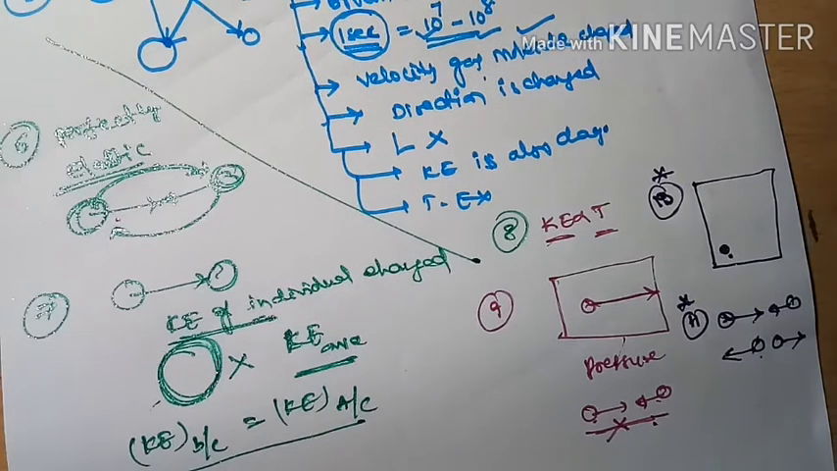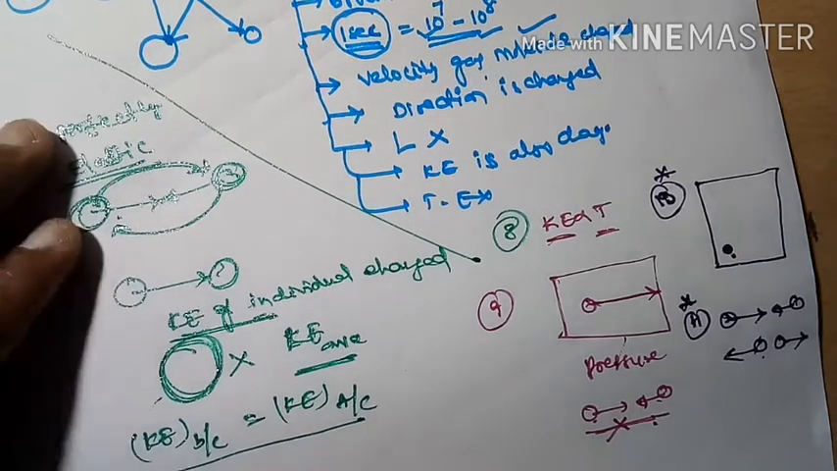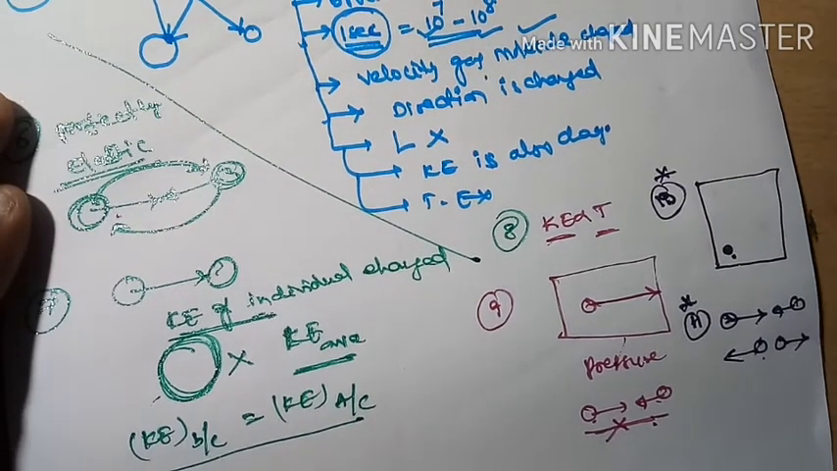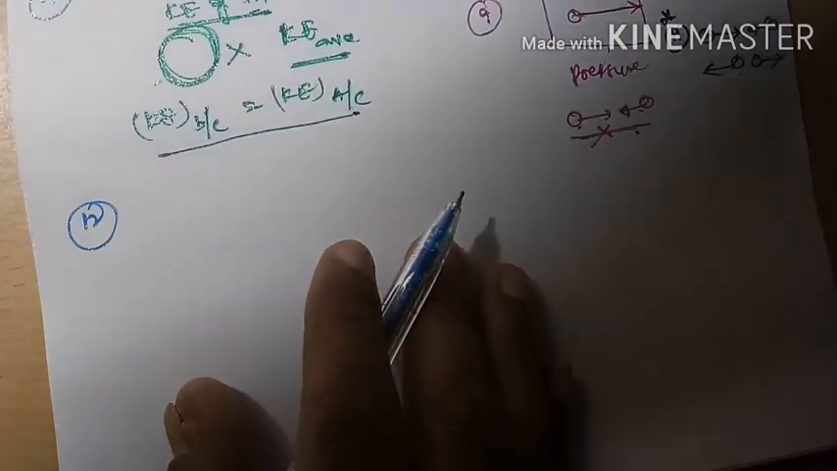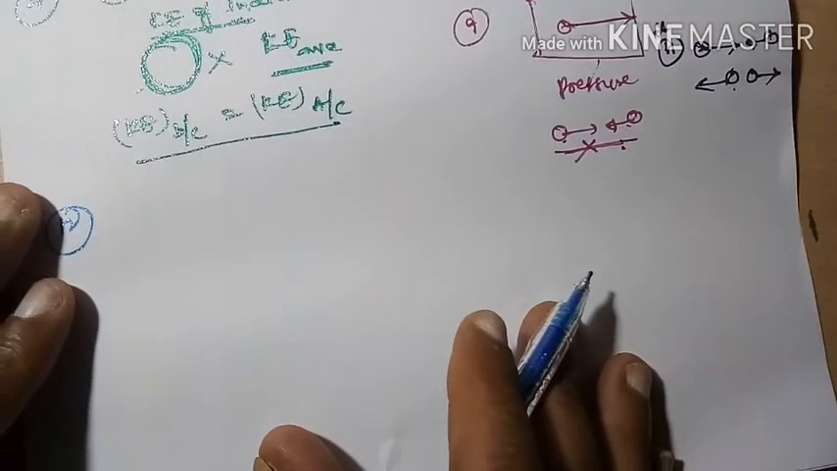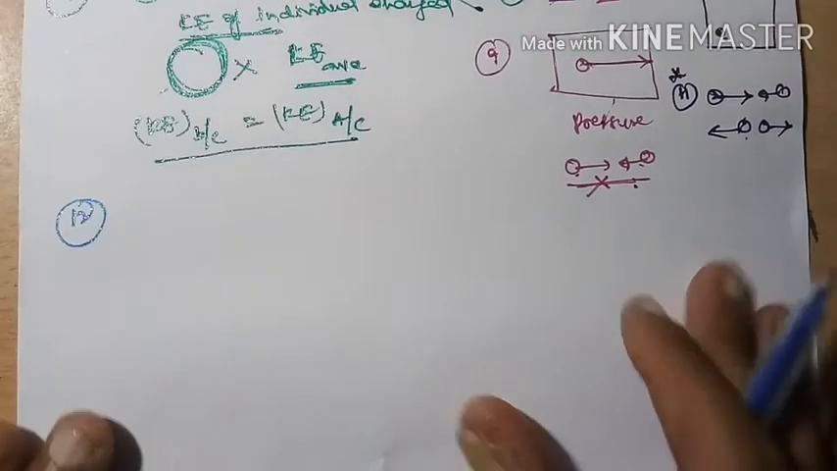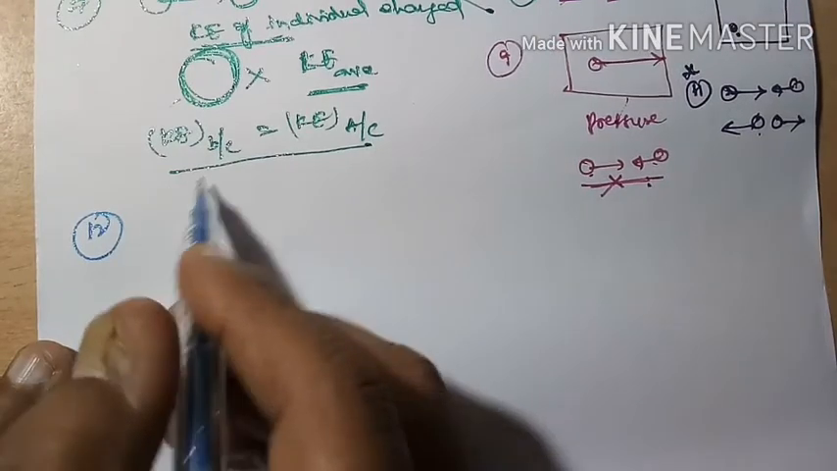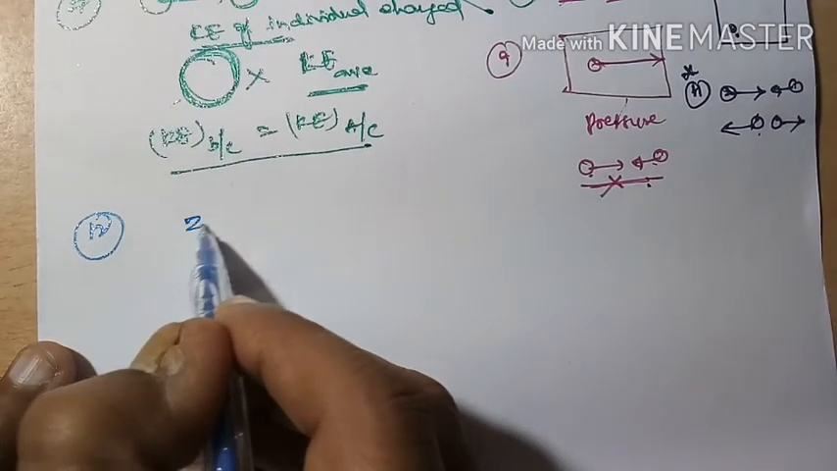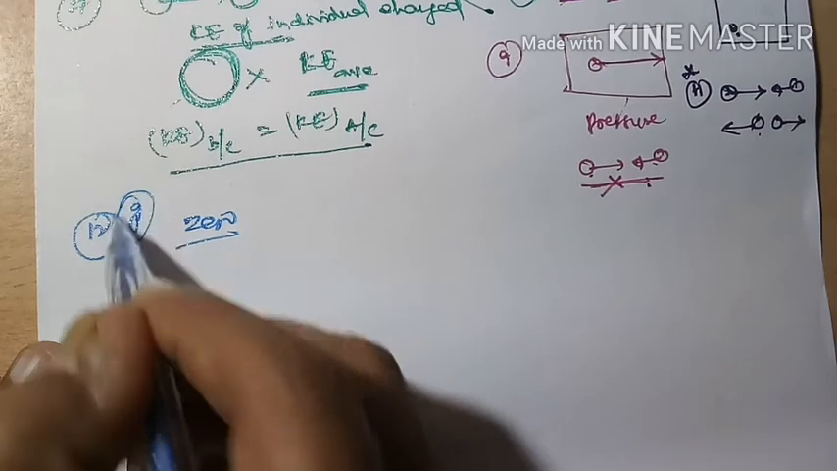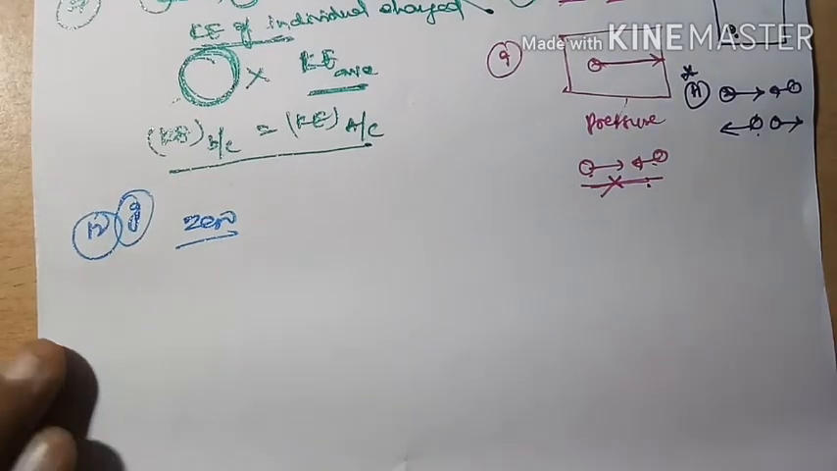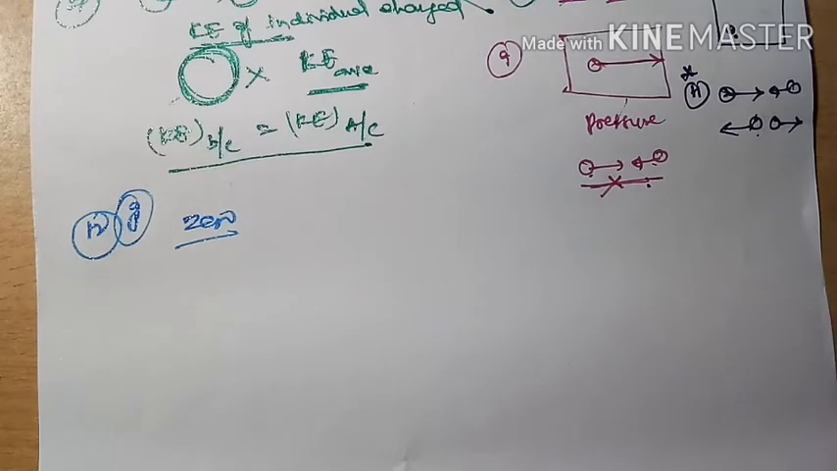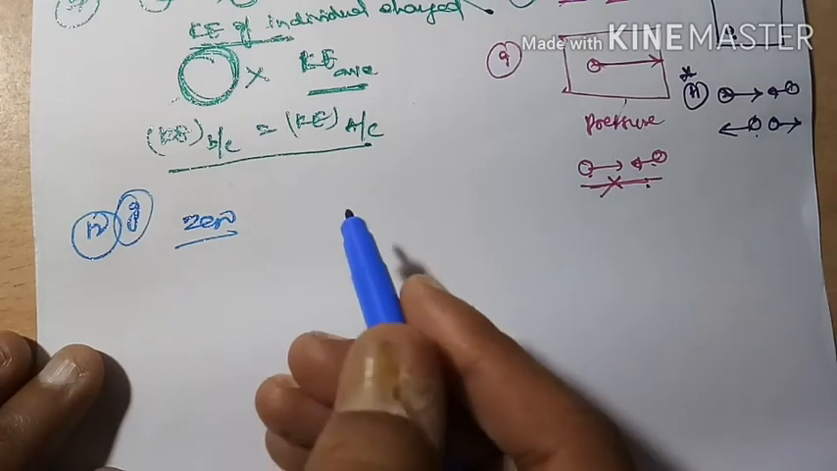So next one, the effect of gravity upon the movement of the gas molecules. The effect of gravity upon the movement of the gas molecules is zero. Gravitational force of attraction is zero. The gravitational effect is zero upon the movement of the gas molecules.